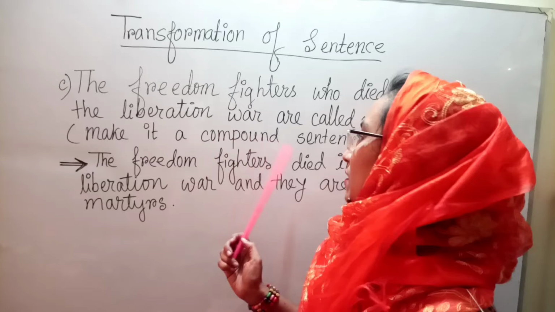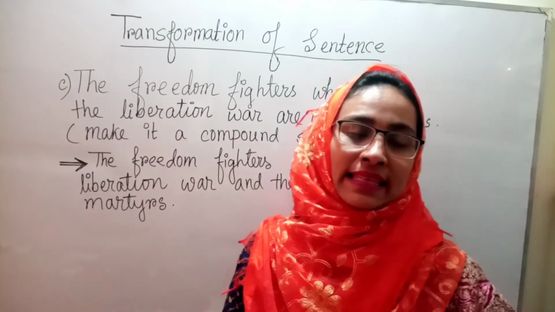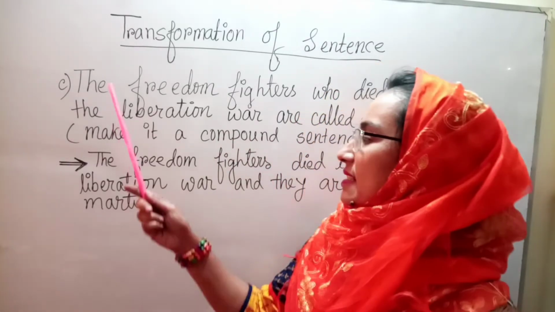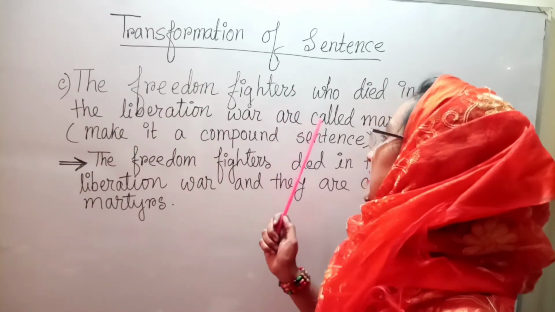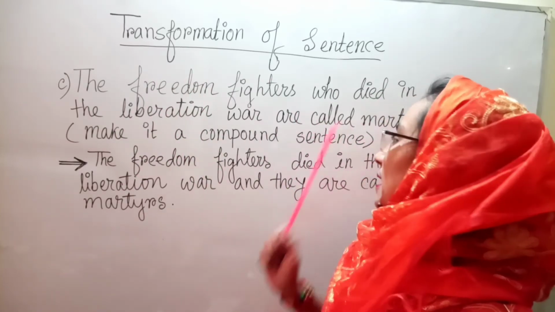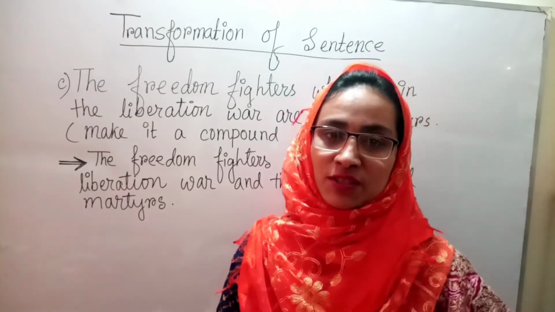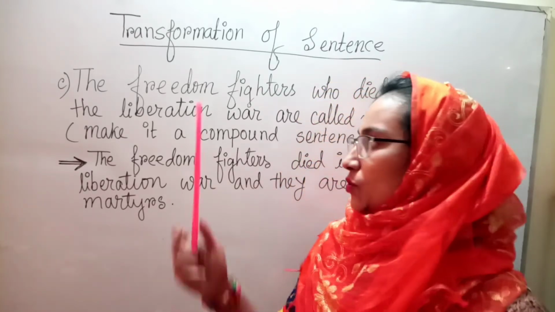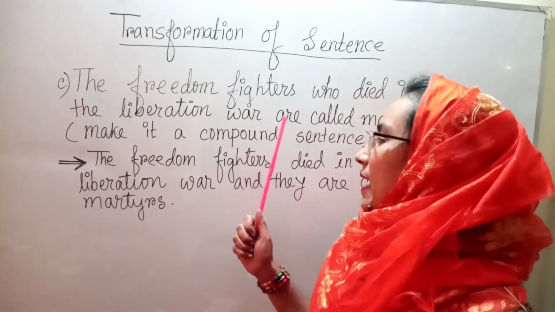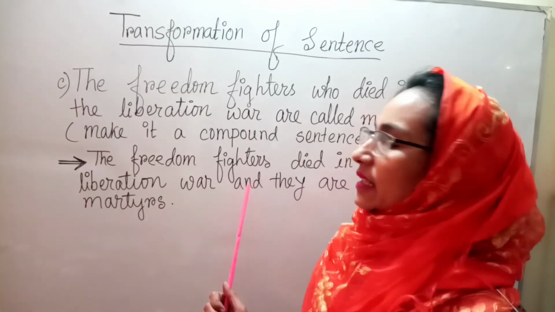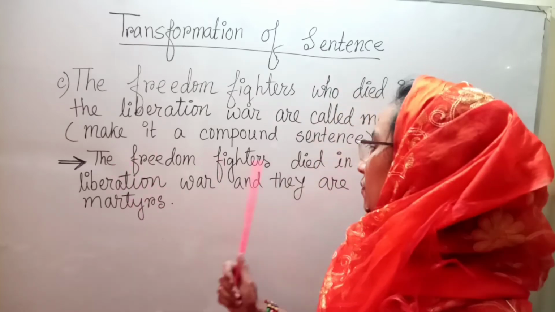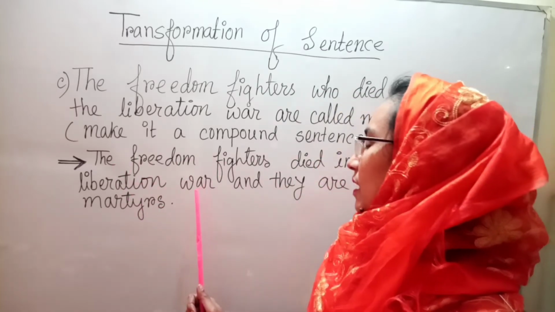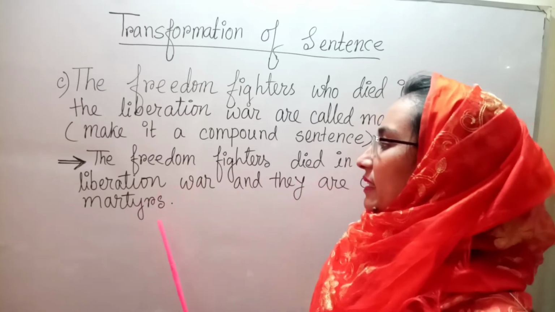Make it a compound sentence. There are two parts of the sentence. The first one is the freedom fighters died in the liberation war, and the second part is they are called martyrs. If we want to make it a compound sentence, these two parts will be joined by a conjunction: and, but, or. So the compound sentence is: The freedom fighters died in the liberation war and they are called martyrs.